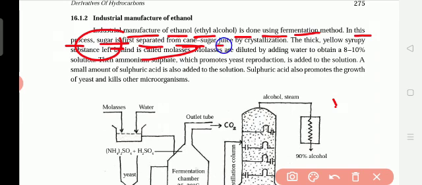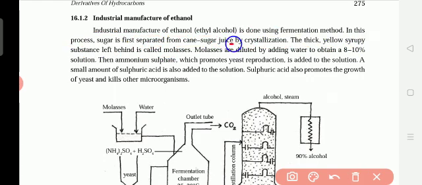what will be there? Some juice will be there. Crystallization means what? Like the juice will be in the shape of salt or the shape of sugar. Okay, some juice crystallization will be there. So in the thick yellow syrupy, this sugar crystallization, after removing the sugar from the sugar cane, juice will be there like a crystallization.